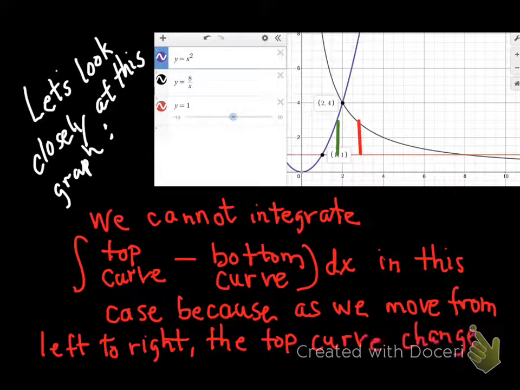The top curve changes. This is what disallows us to use dx. It disallows us from going top curve minus bottom curve.